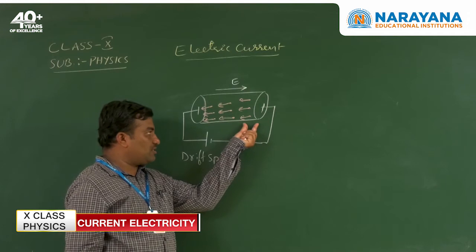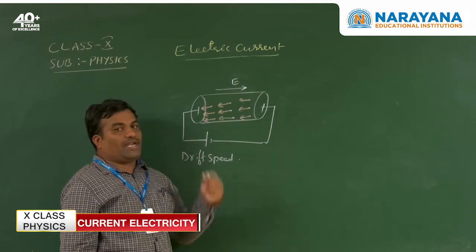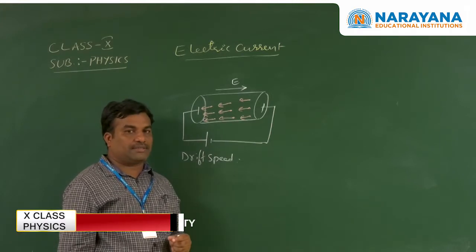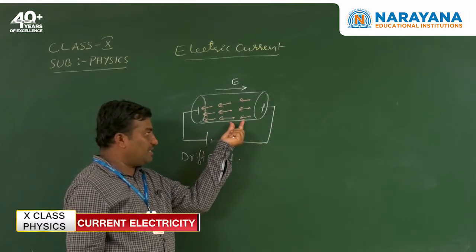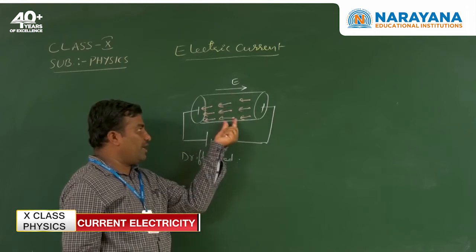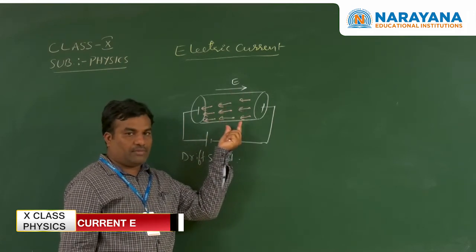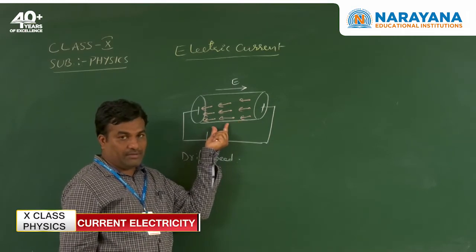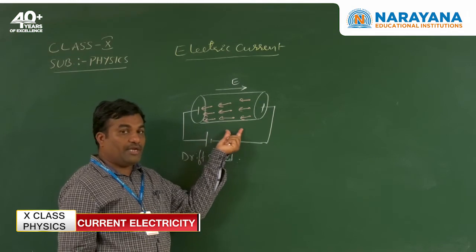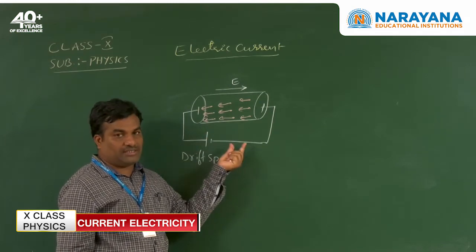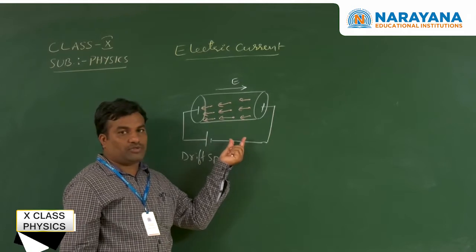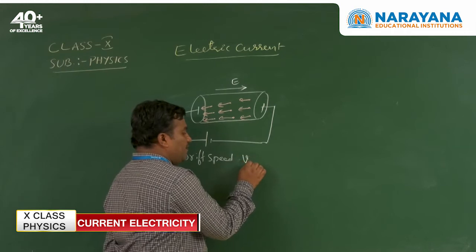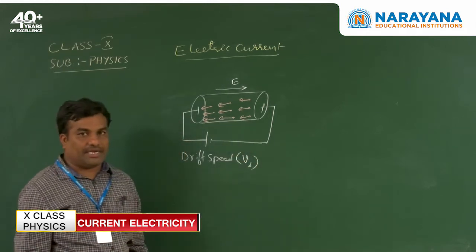Due to the electric field, all the electrons collide with the lattice positive ions and lose energy, and are accelerated by the applied electric field, and go on to collide with another lattice ion. Finally they reach the second end. The average speed between two successive collisions of electrons and positive ions is called the drift speed. The drift speed is indicated by Vd.